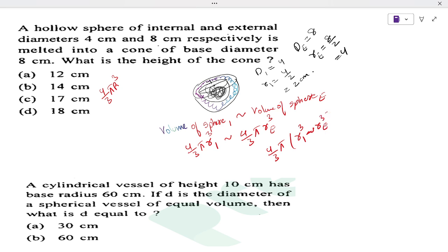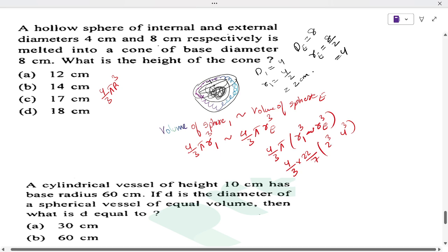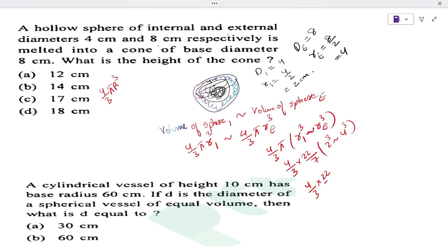Now in mensuration pi is 22 by 7, in trigonometry pi is 180. Here r I is 2, so 2 cube, minus this one is 4 cube, the difference. So here 4 pi by 3 into 22 by 7, this will give us what? 2 cube is 8, and this one will give us 64.